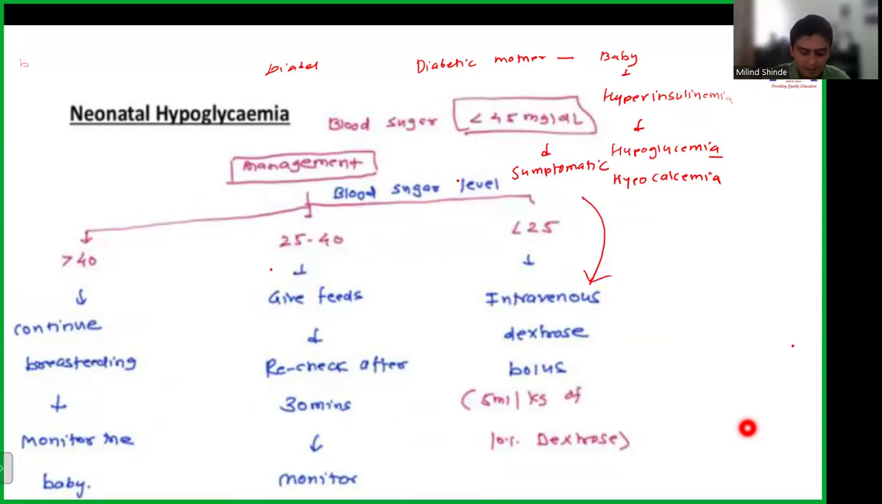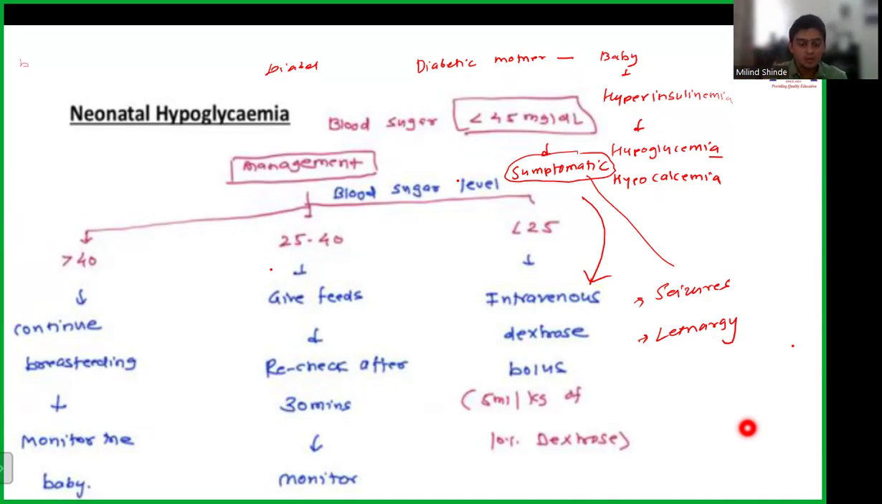If the baby is symptomatic, what can be the symptoms? The baby is having hypoglycemic seizures, or the baby has become extremely lethargic. If the baby is symptomatic, you have to give IV glucose. There is no other option, whatever the levels are. Less than 45, any level, 44 or 15, you have to give IV.